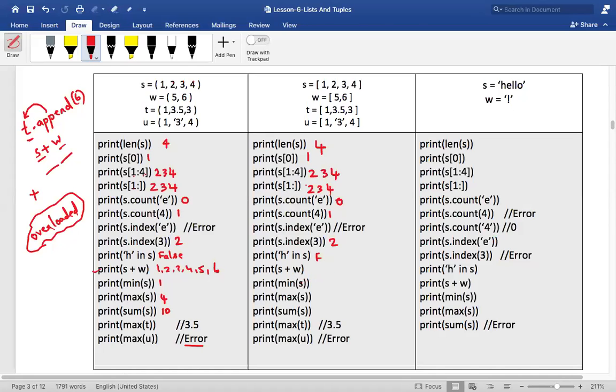Minimum of S. What is the minimum of S? What is the maximum of S? What is the sum of S? Hope you understood this also now. Clear? Hello, is this clear, my dear friends?